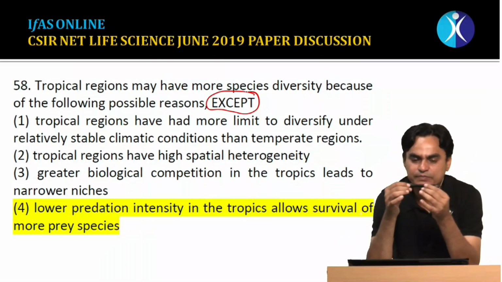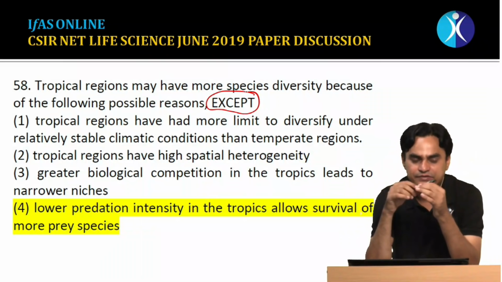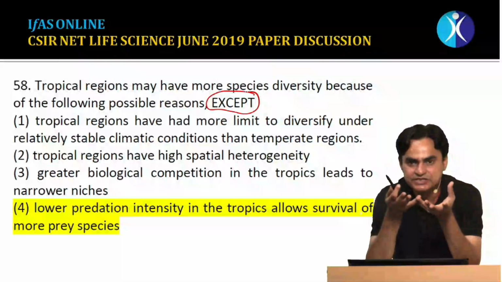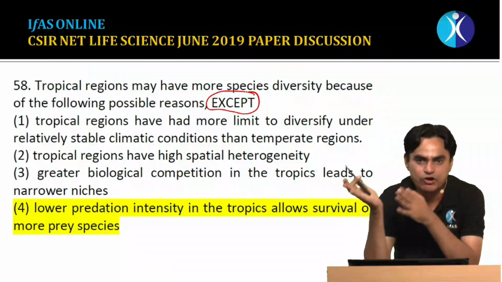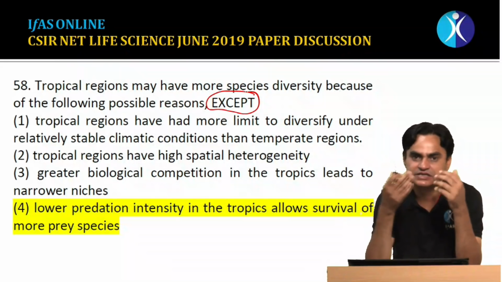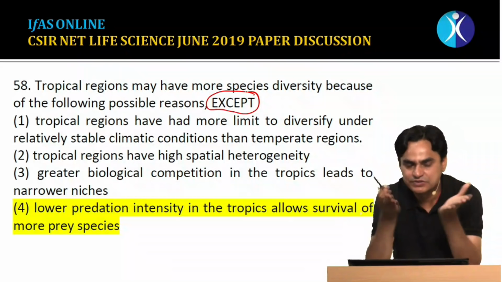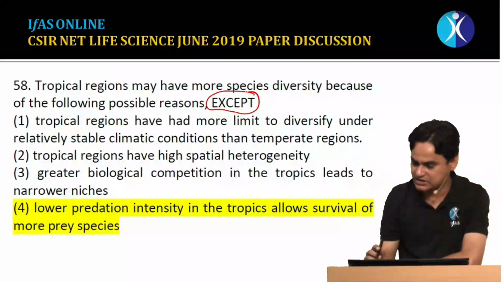If the predation intensity were lesser, there would be an increase in the population of prey species. Prey species will start competing with each other. One of the dominant prey species would outcompete another, inferior prey species, due to which species diversity can decrease. So the fourth statement is not a correct explanation.